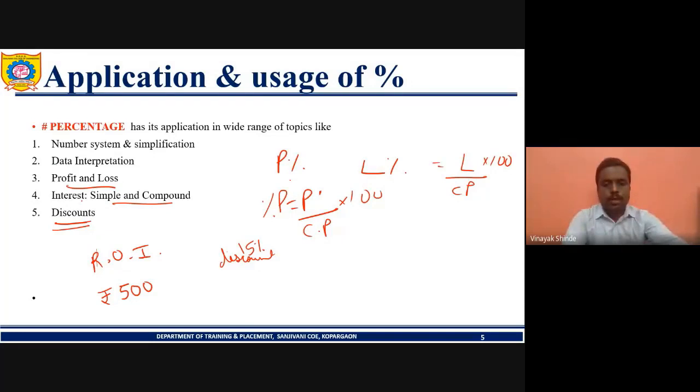Students, we were discussing this one t-shirt. Suppose the cost price of the t-shirt is rupees 500, and the shopkeeper decides to sell it at a discount of 15%. So what will be the selling price after giving a discount of 15%? Tell me. Hurry up, we don't have so much time.